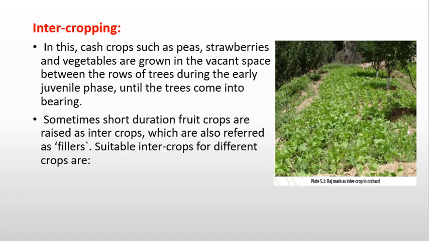Next system is intercropping. In this, cash crops such as peas, strawberries, and vegetables are grown in the vacant spaces between the rows of the trees during the early juvenile phase until the trees come into bearing. Sometimes short duration fruit crops are raised as intercrops, which are also referred to as fillers. Suitable intercrops for different crops are: